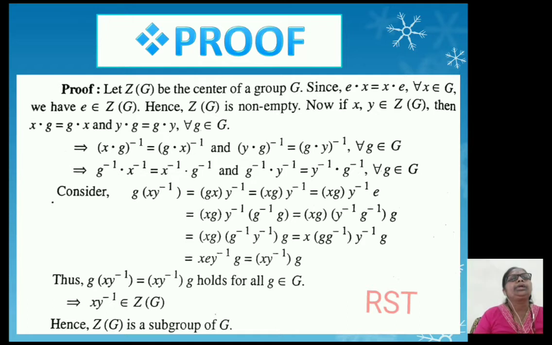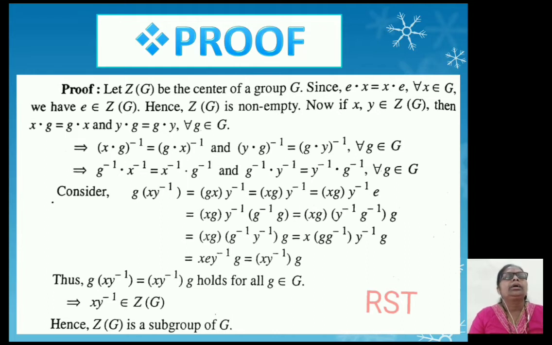inverse bracket complete into g, which is equal to x into, in bracket g into g inverse bracket complete into y inverse into g, which is equal to x into g into g inverse is e into y inverse into g, which is equal to x into y inverse into g.